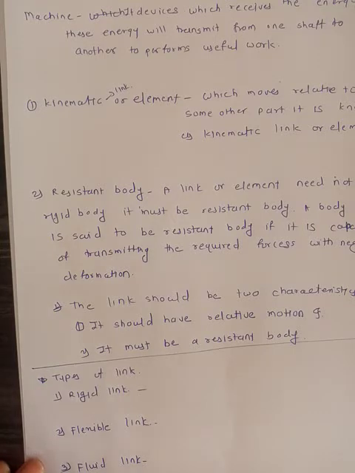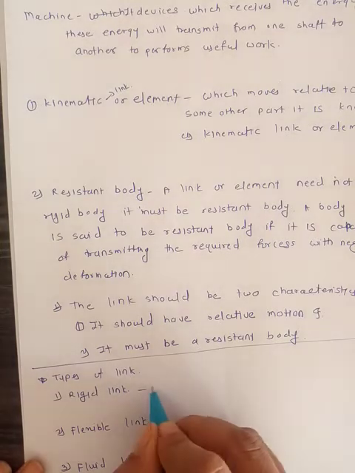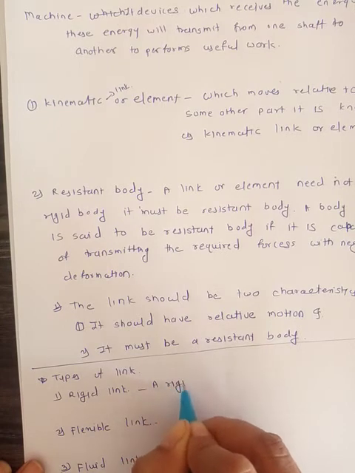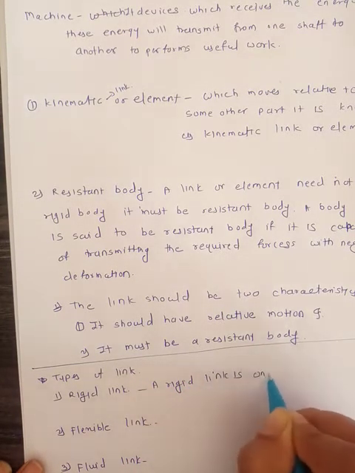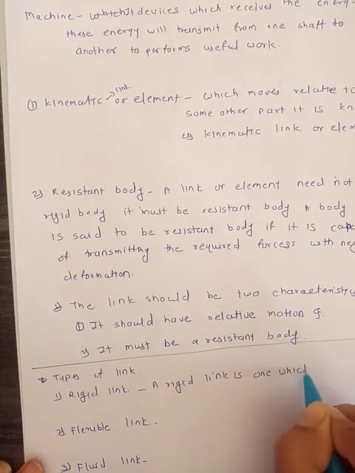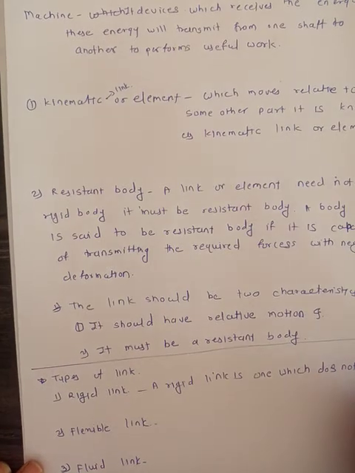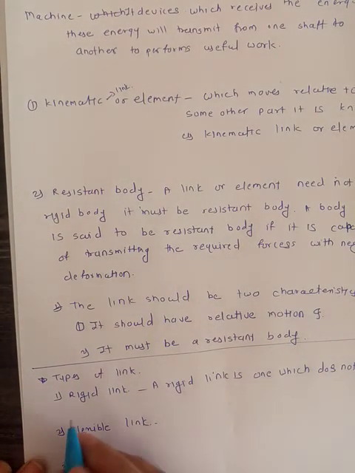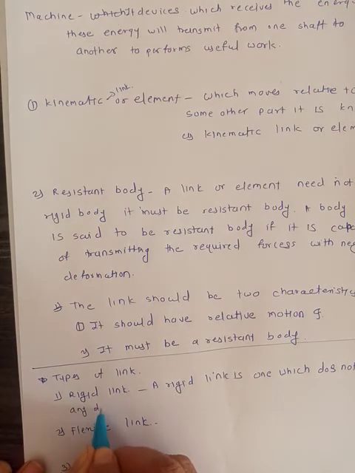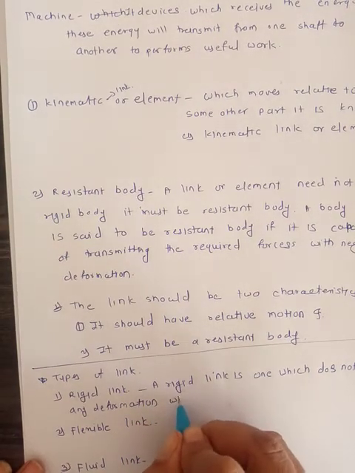A rigid link is one which does not undergo any deformation while transmitting the motion.